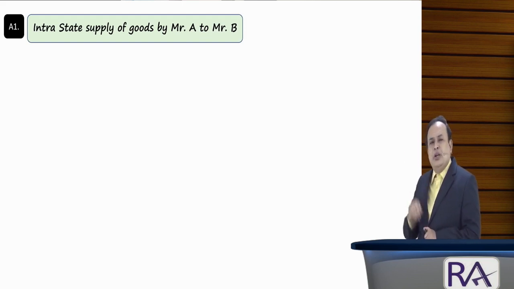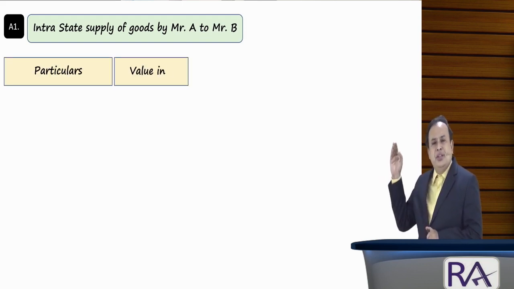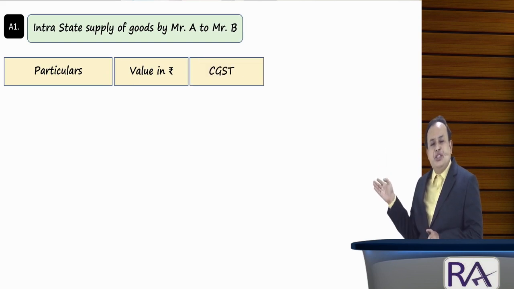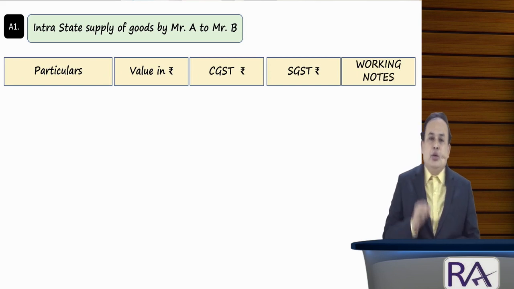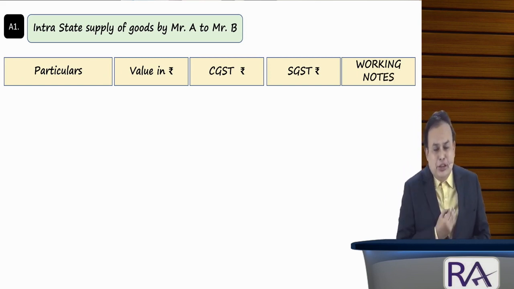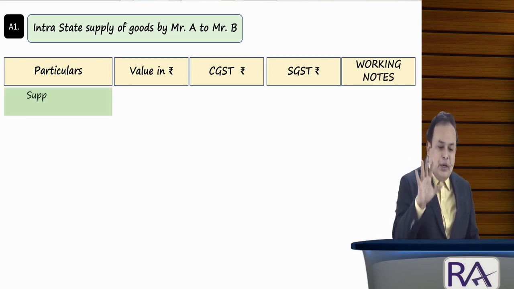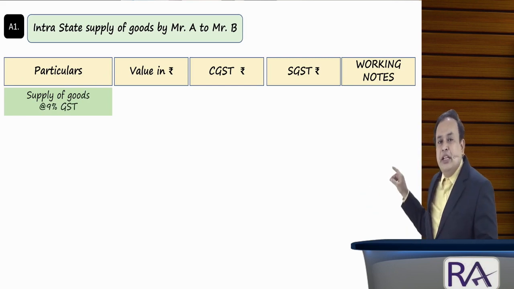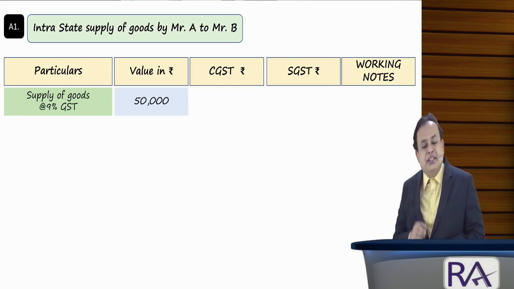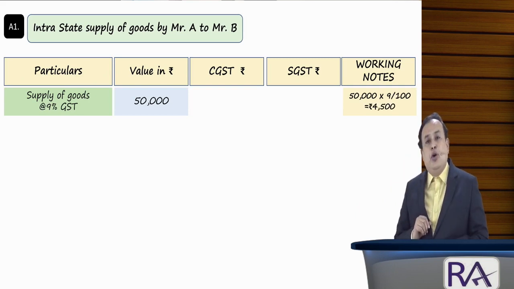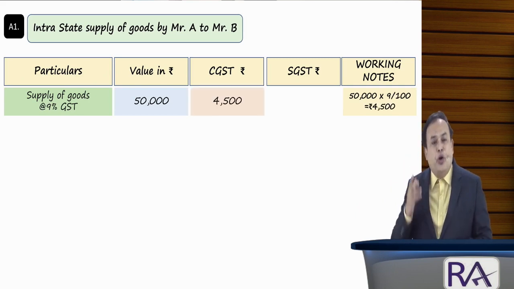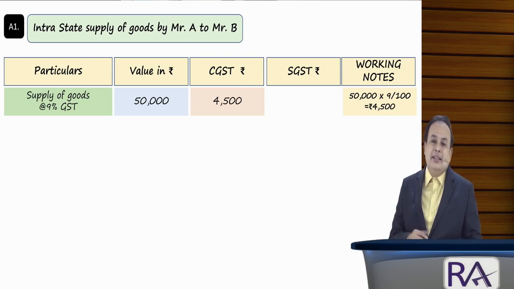Let us have particulars, value, CGST, SGST, working note. Goods sold by A to B for rupees 50,000, on which CGST 9%, SGST 9%, 4,500 CGST, 4,500 SGST. Got the clarity, my dear sir?